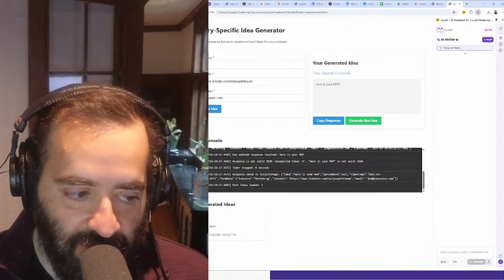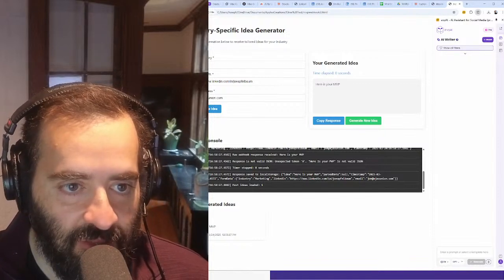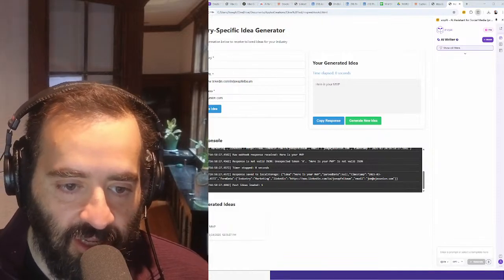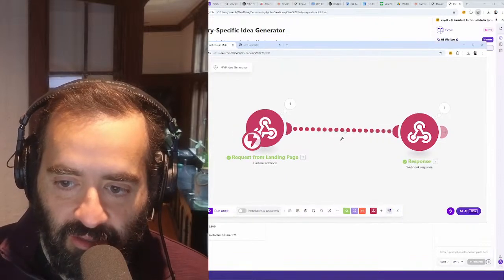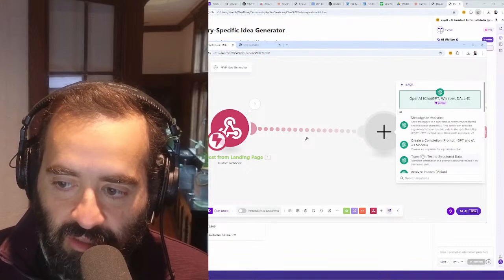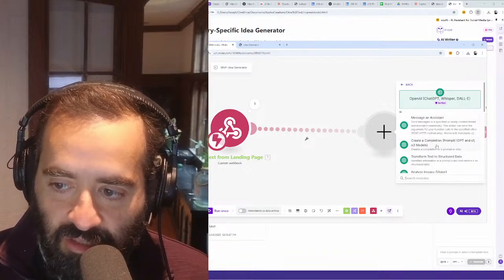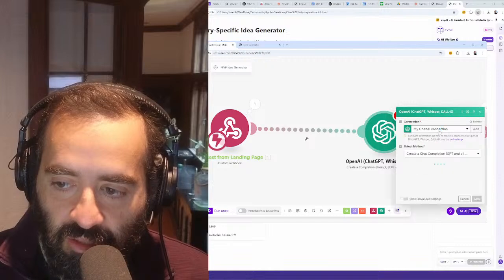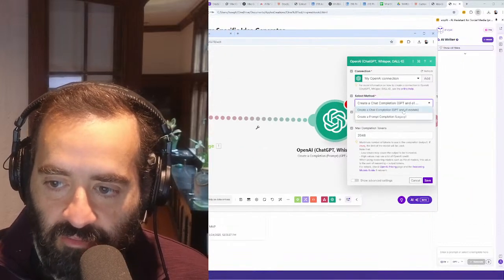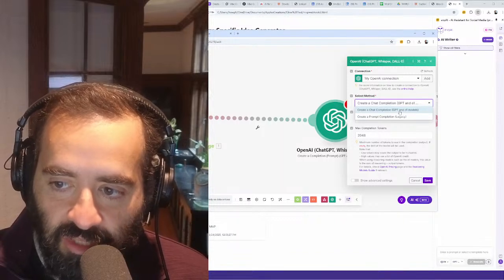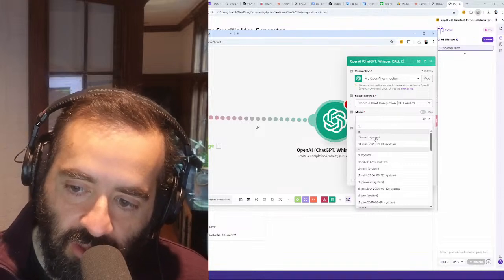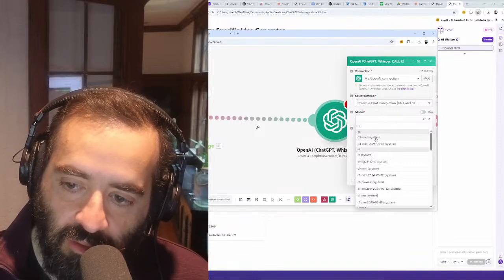And now what we're going to do is, do we have time for this? Let me see how much more time we have. Yeah, we have about 4 minutes left. All right, so now we're going to add ChatGPT to the middle here, the back end. We're going to add a module. We're going to add ChatGPT, and we're going to say create a completion. We could use a 4.0 model, that's fine. GPT and O1 models. I guess we'll use O3 Mini. We could use O3 Mini for this.